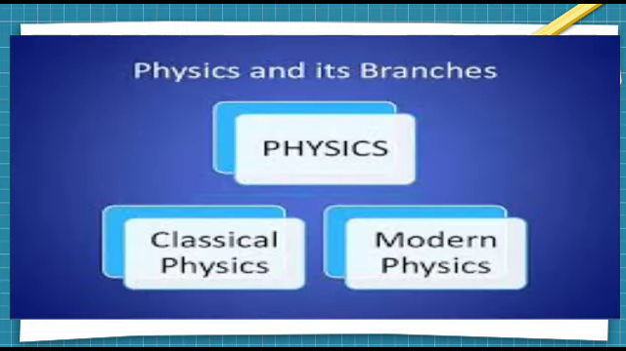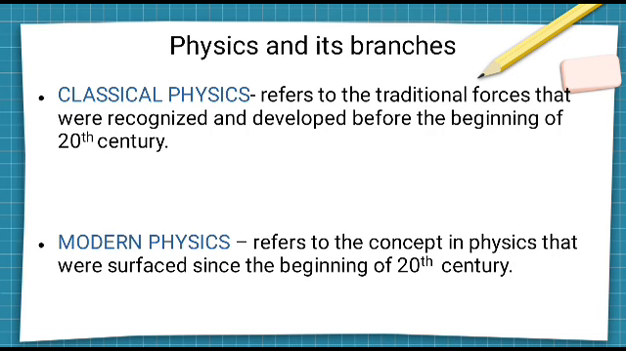Physics and its branches. Physics has two major branches: one is classical physics, another one is modern physics. Classical physics refers to the traditional forces that were recognized and developed before the beginning of the 20th century. Whatever forces were there before the 20th century, the study of these forces comes into classical physics. And whatever things are coming after the 20th century come into modern physics.